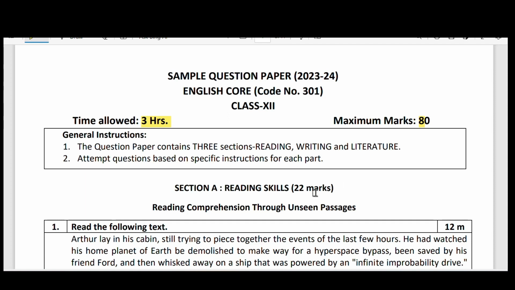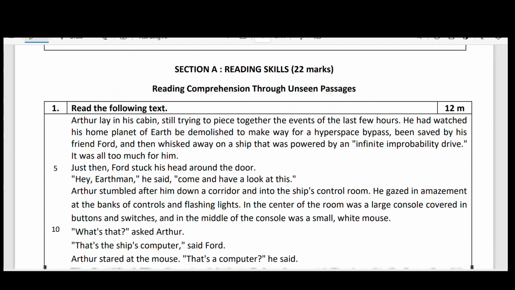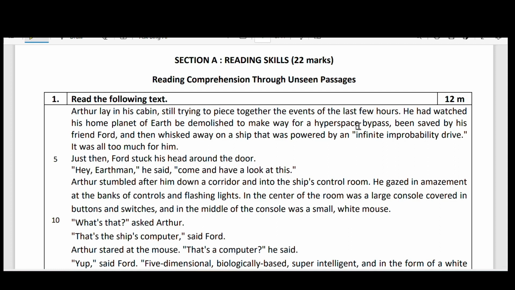Directly we'll go to the video. That is Section A, Reading Skills, 22 marks. These 22 marks are divided into two parts again. In Section A, two passages are given, two unseen passages. The first unseen passage consists of 12 marks, and the second unseen passage consists of 10 marks. Okay, let us go to the video.